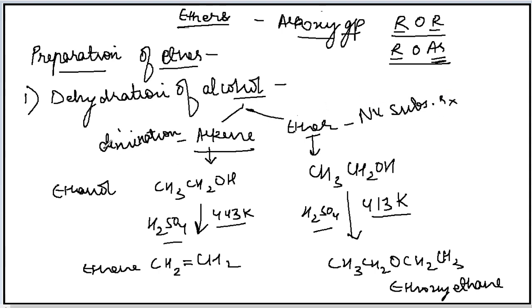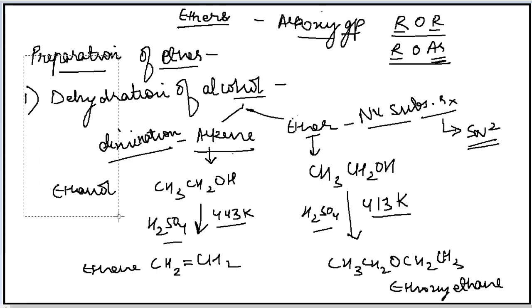So if the alcohol undergoes removal of a water molecule by the process of elimination reaction, then it will give alkene. At the same time, if the alcohol undergoes dehydration by nucleophilic substitution reaction, then it will give you ether. For the formation of ether, the nucleophilic substitution pathway that is followed is the SN2 reaction, that is bimolecular nucleophilic substitution reaction.